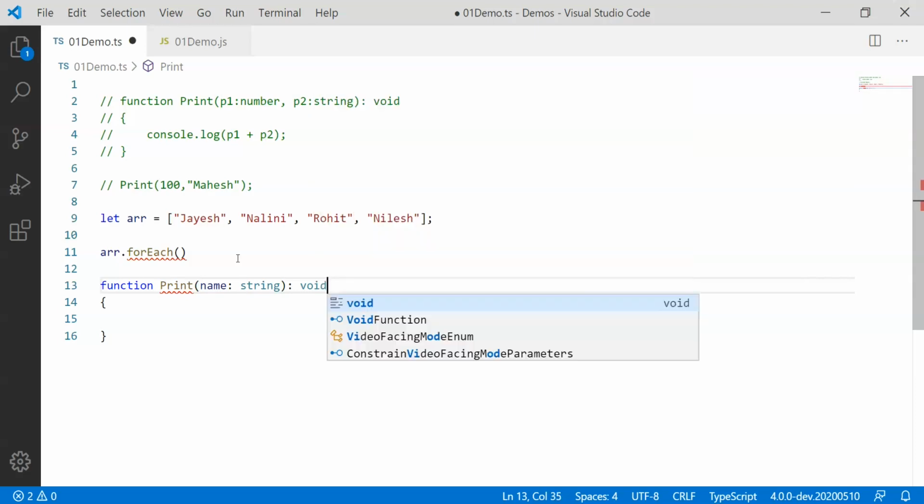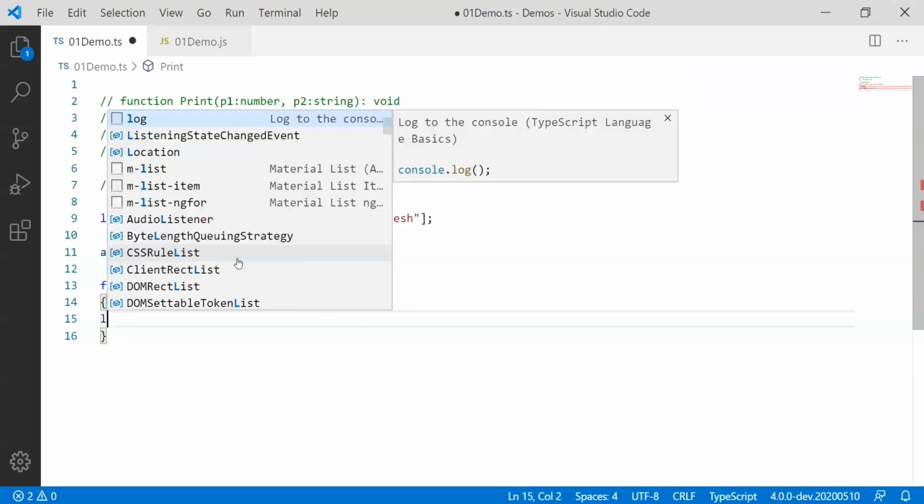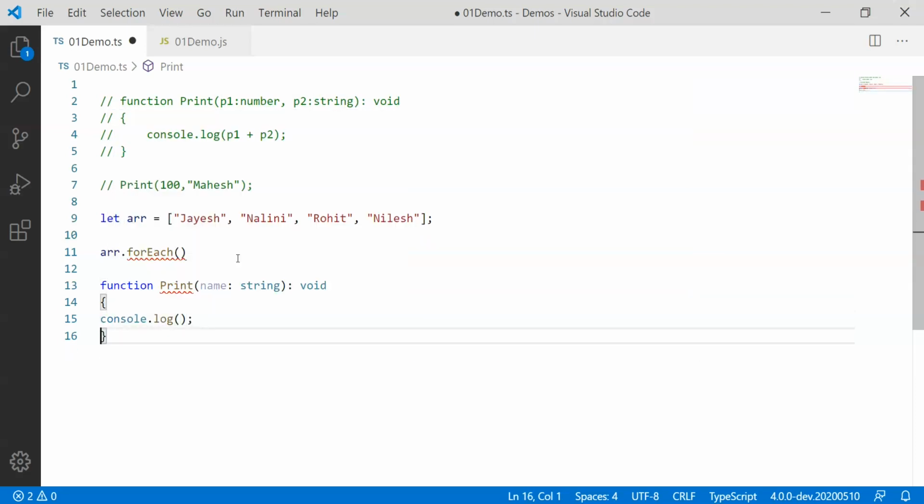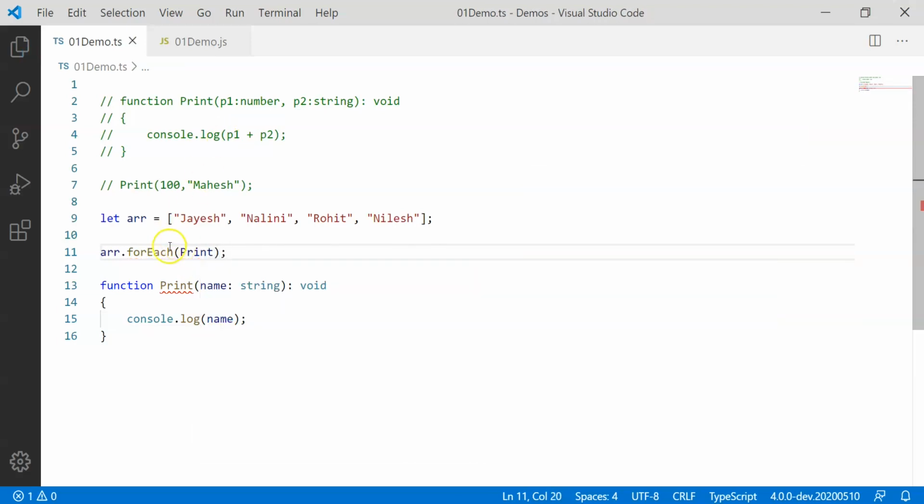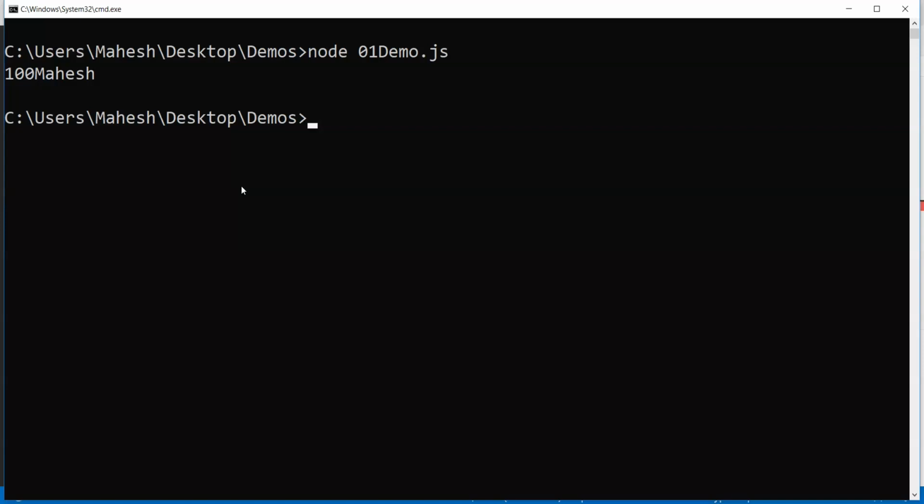Since the function won't be returning anything, it's just going to print on the console, I'll have a log here, and I'll log the name. Whatever you pass on to the print function, we will take it, and then I'll call the print function here. Every element inside the array will be passed on to the print function as the first parameter, and we will simply print these contents. Now let's try transpiling this content into JavaScript.